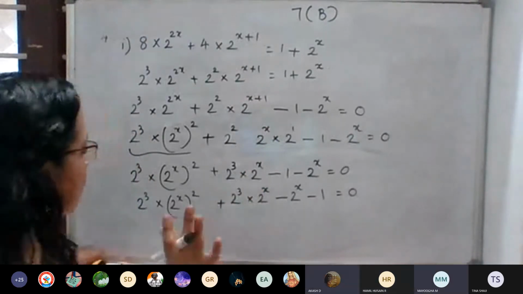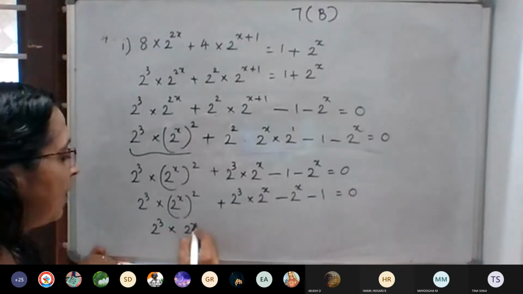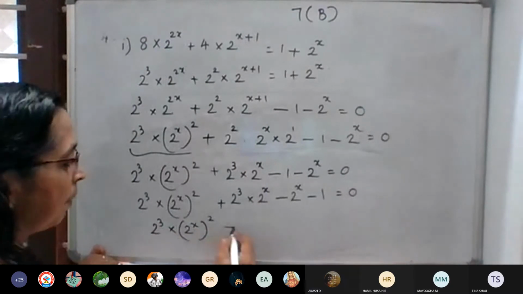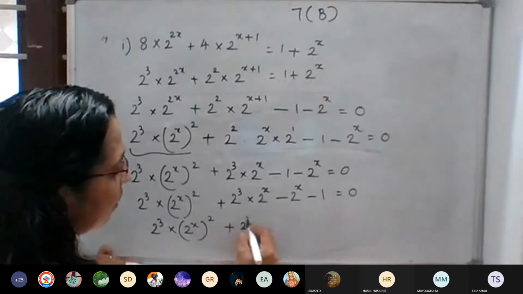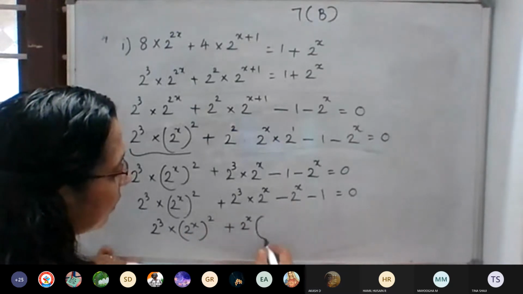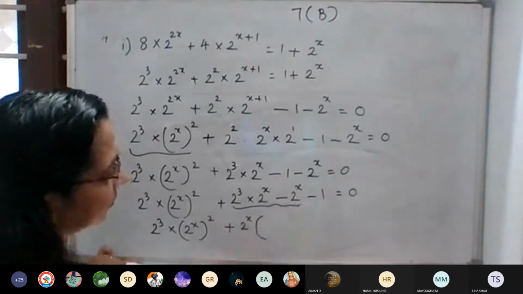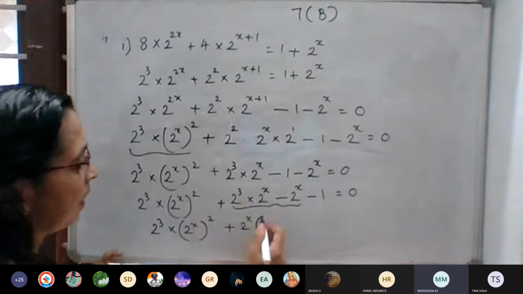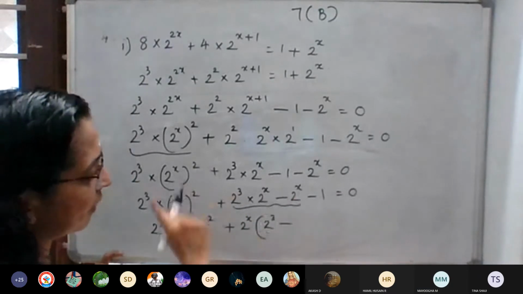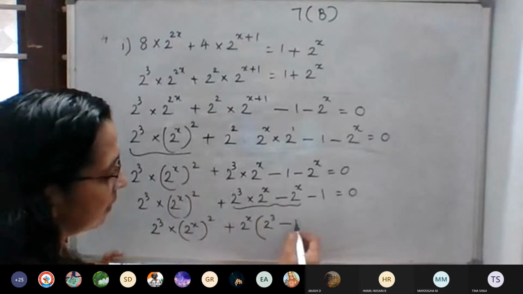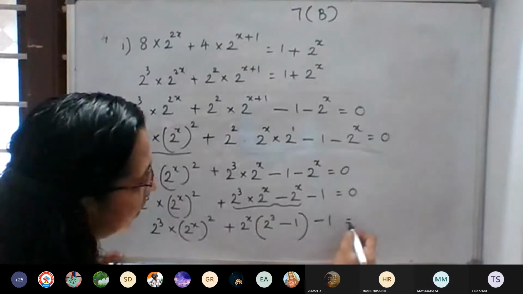Don't write first, listen. 2 raised to 3 into 2 raised to x the whole square plus here 2 raised to x is there. So same way 2 raised to x can we take common, no? Taking 2 raised to x common, from this remaining it will be 2 raised to 3, minus, since we took 2 raised to x, there will be 1. Minus 1 is equal to 0.